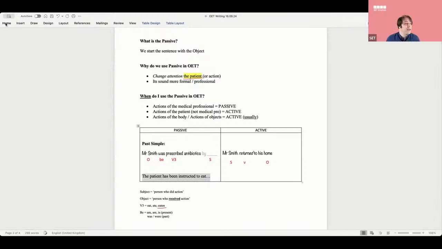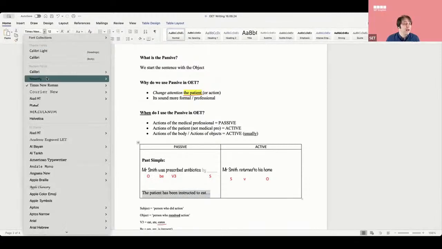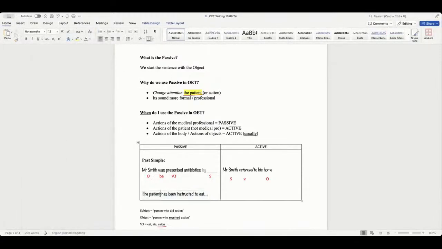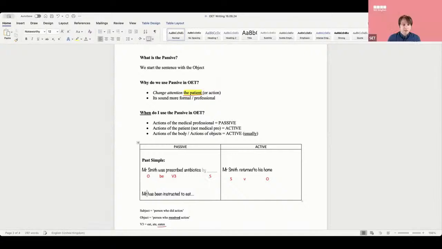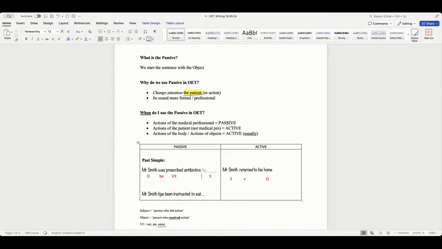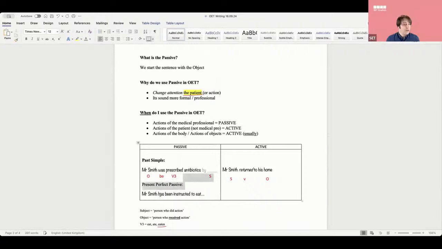Yeah, and do we say "the patient" in OET? No, we don't. We say the name. So we could say Mr. Smith has been instructed to eat. Now that one is just present perfect. Perfect continuous passive? Okay, it's not the continuous. It's the present perfect passive.